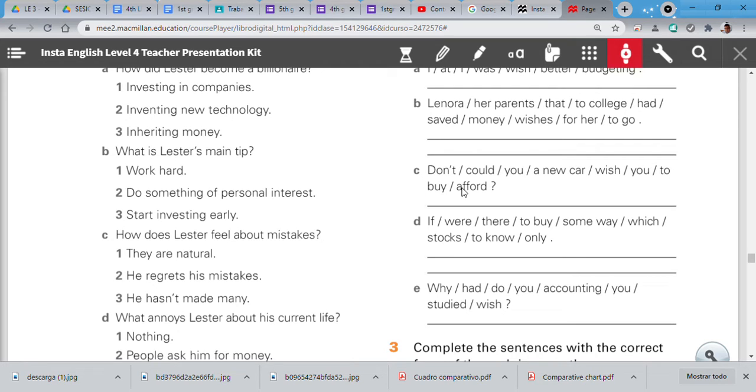Letter C. Don't could you a new car wish you to buy a Ford? Don't you wish, excellent, don't you wish you could afford to buy a new car? Letter D. If we're there to buy some way which stock to know only.